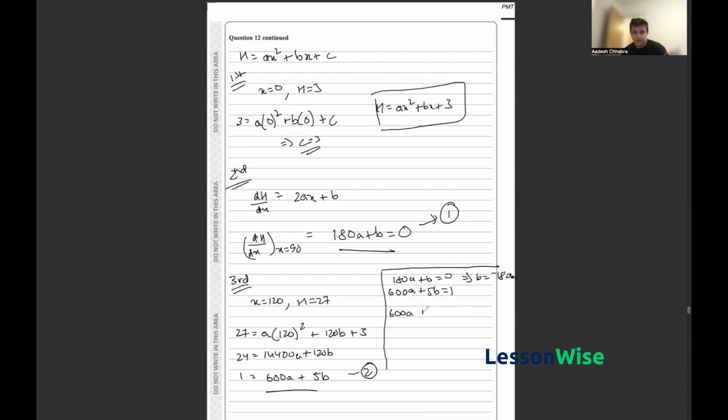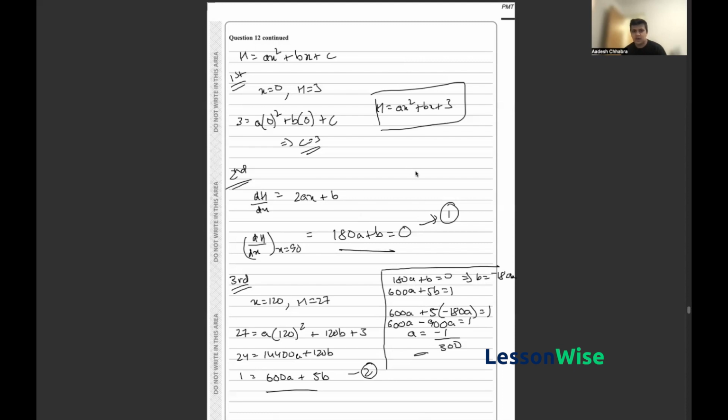A plus 5 into minus 180a is equal to 1. I can expand this further to make 600a minus 900a is equal to 1. A would thus be equal to minus 1 upon 300. Now, we have a value for A. All we have to do is substitute this into one of the equations that we have before.